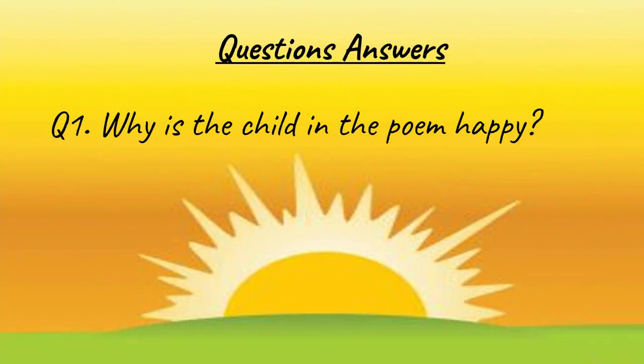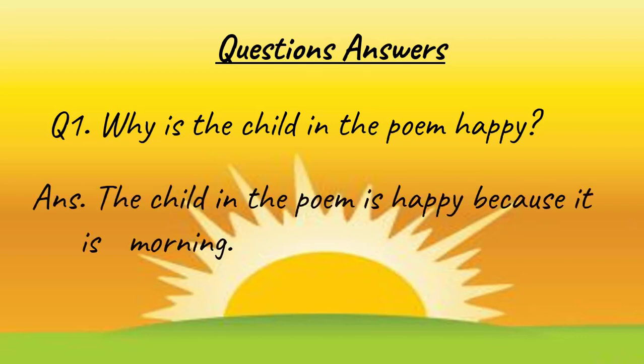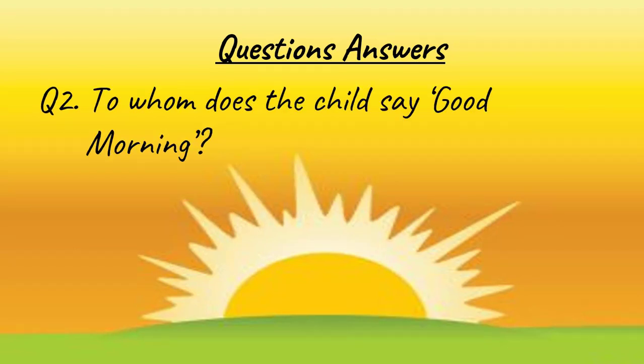Now moving on to the question answers. First question is, why is the child in the poem happy? And your answer can be, the child in the poem is happy because it is morning. Next question is, to whom does the child say good morning?